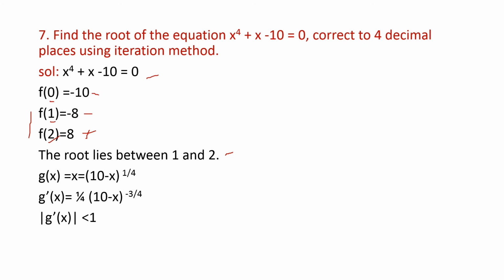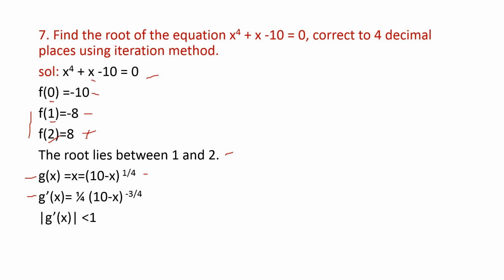Now from this we have to get the value for g(x). See, g(x) is equal to, from this I am taking x out. That is x = (10 − x⁴), right? So you can write g(x) = (10 − x)^(1/4), and then you are finding the derivative of g(x), that is g'(x). You are getting (1/4)(10 − x)^(−3/4).